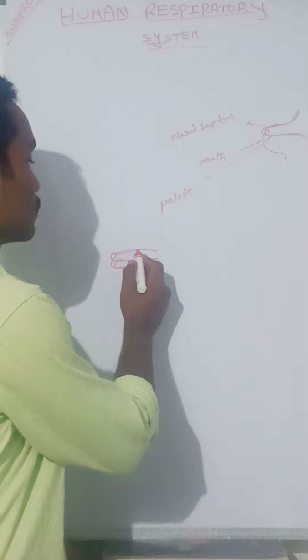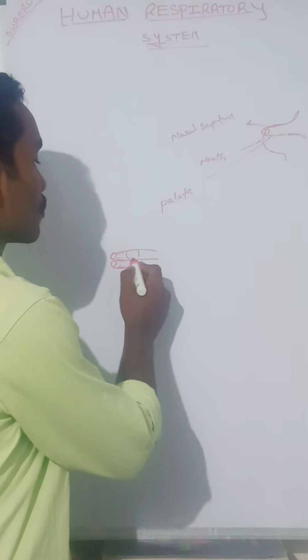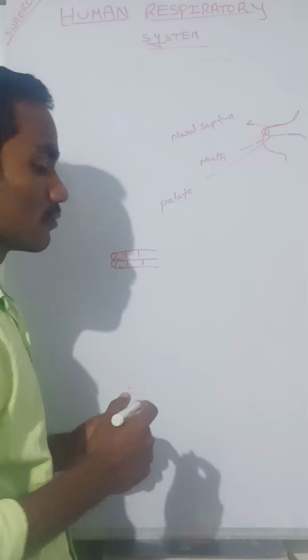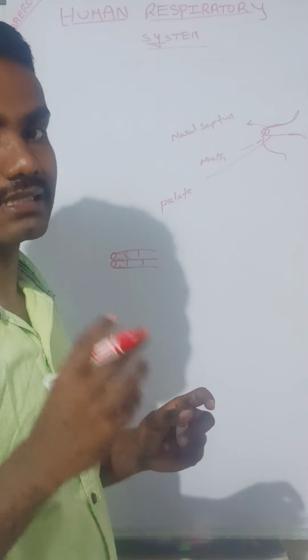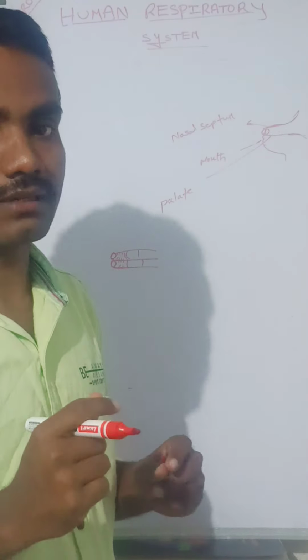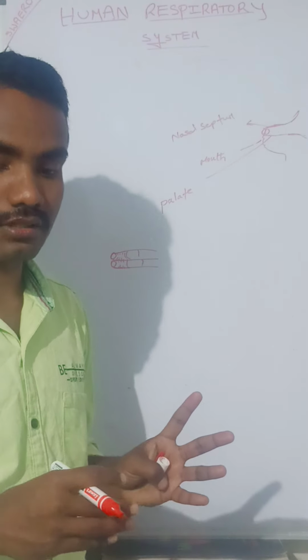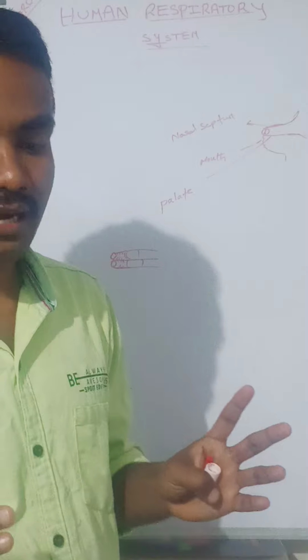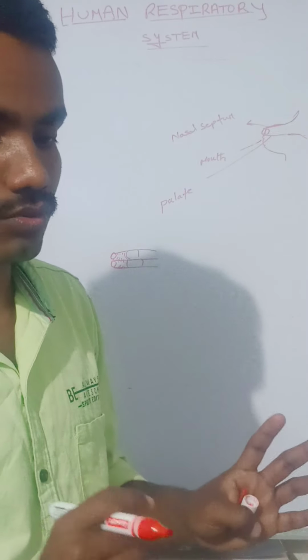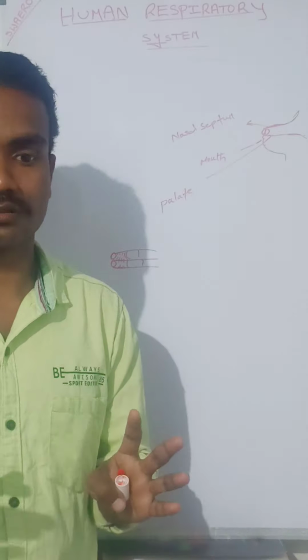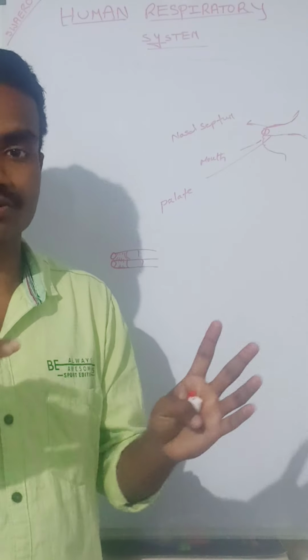Then after, this is the respiratory part. What is the role of this? It consists of thin twisted bony terminals. For example, you may go to a high temperature area to warm your body, and you may also go to a cold region